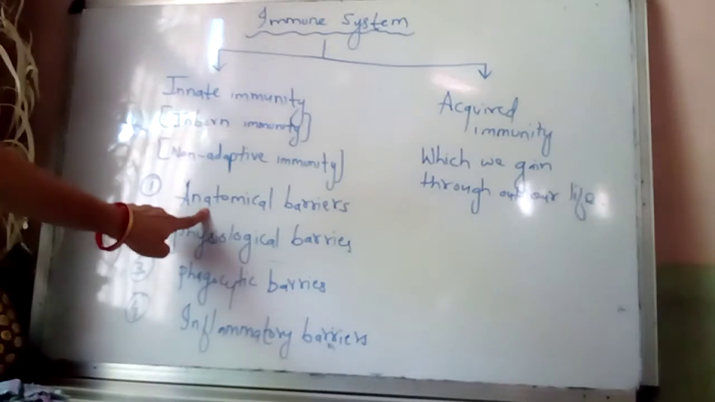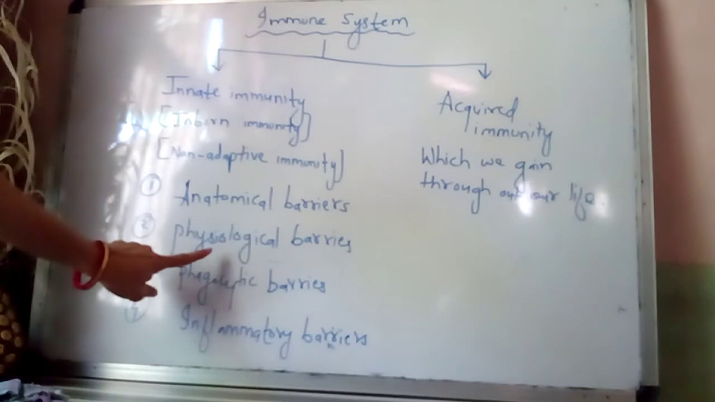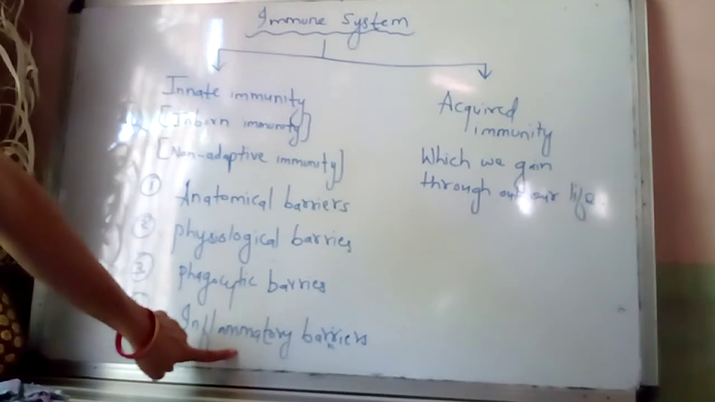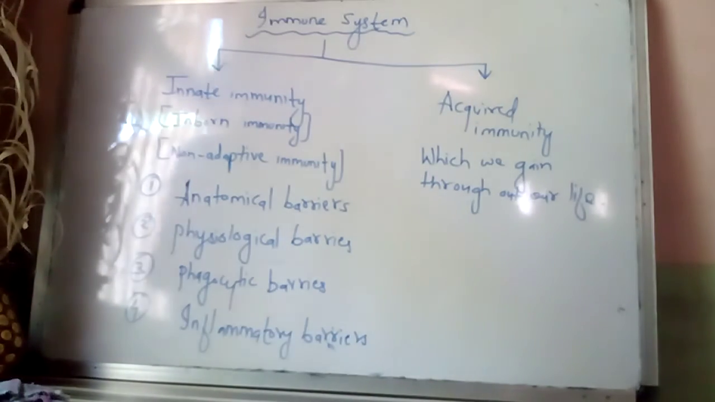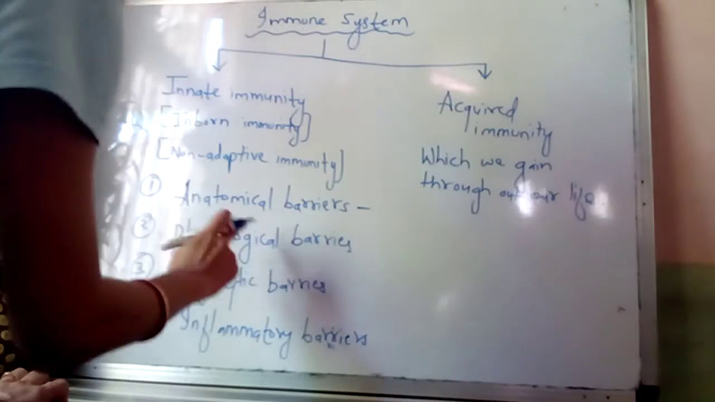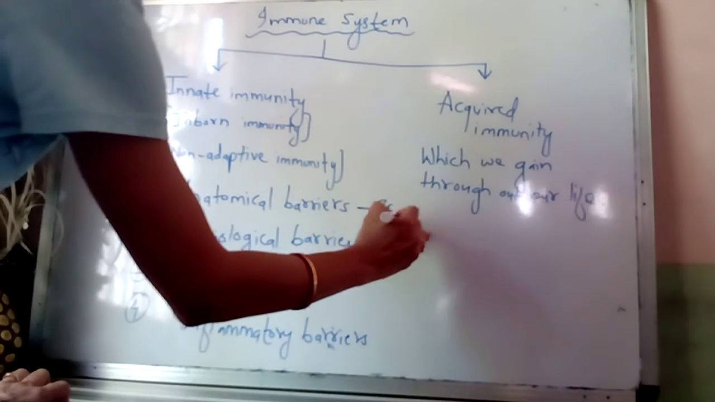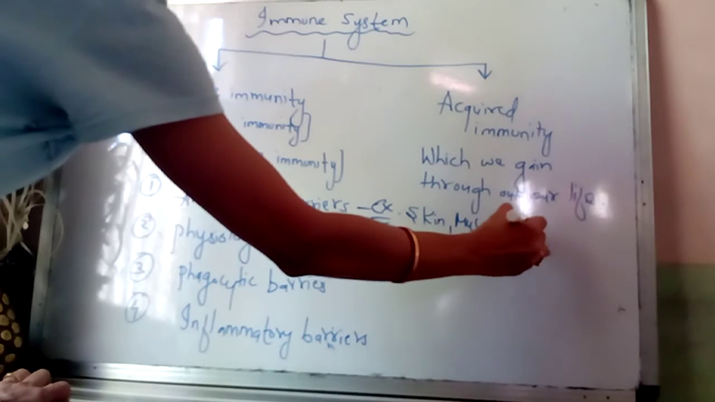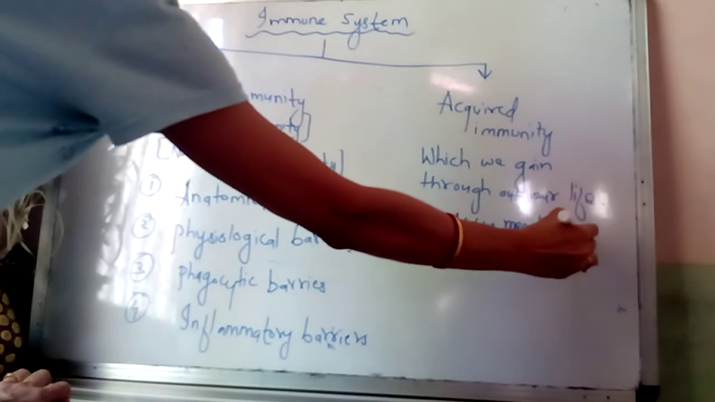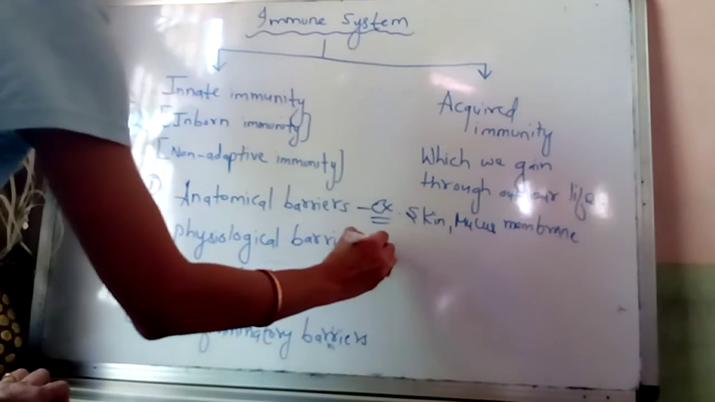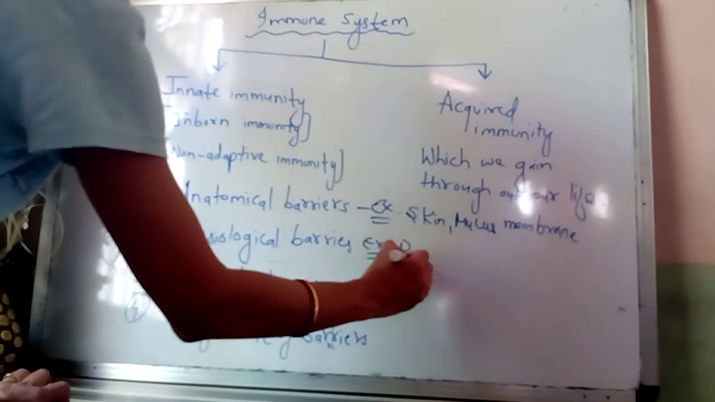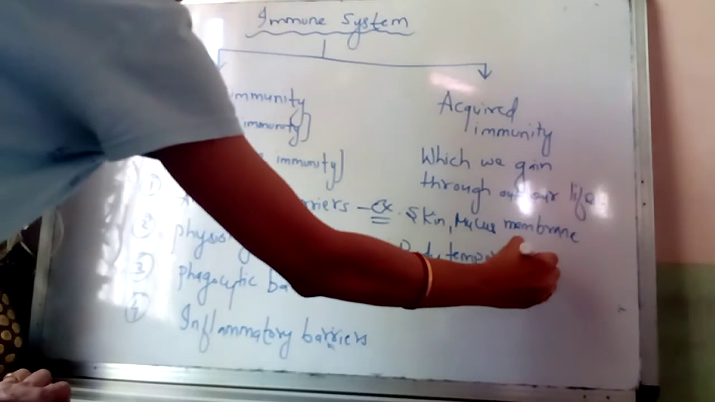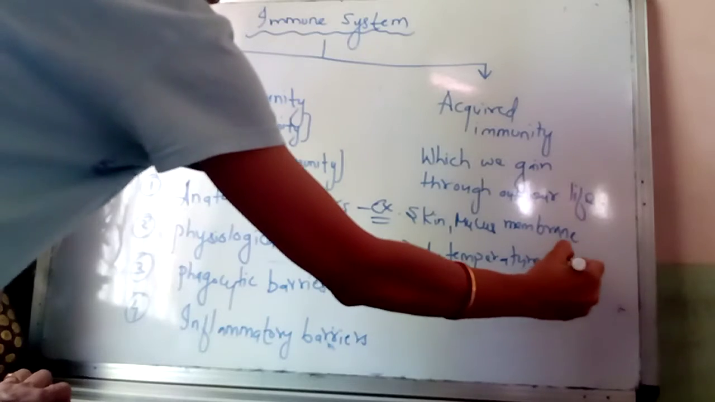So there are 4 barriers. First is the anatomical barrier, second is the physiological barrier, third is the phagocytic barrier, and last is the inflammatory barrier. So the example of anatomical barrier are skin and mucous membrane. The example of physiological barrier are body temperature and pH.